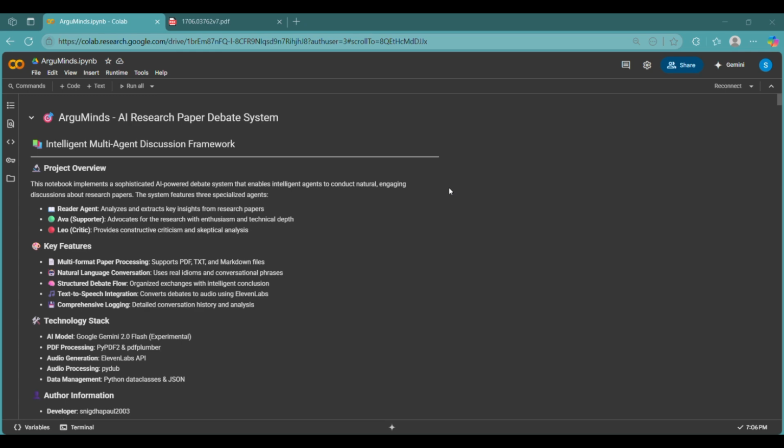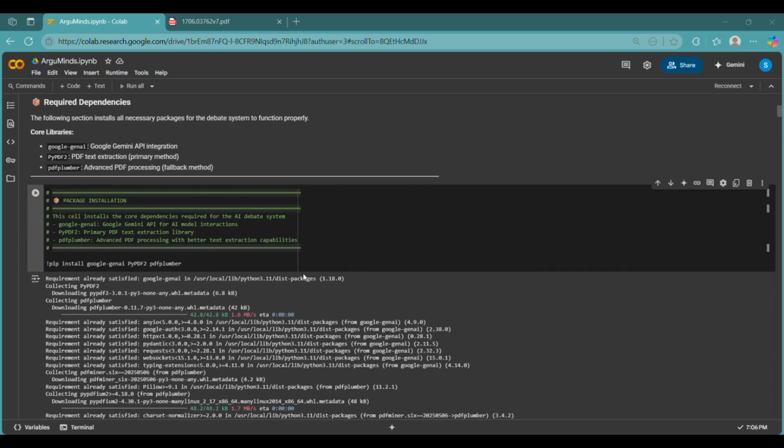So, the first step is installing a few key Python packages. Google GenAI connects us to Google's Gemini API. This allows us to interact with a powerful language model and use it like a debate partner. PyPDF2 and PDFPlumber are here for one mission: extract clean, readable text from PDFs. Whether it's research papers or debate briefs, we need high-quality input for our model to chew on. With these installed, we're ready to start building the AI brain for our debate engine, Arguminds.